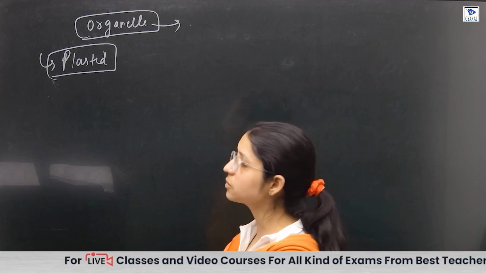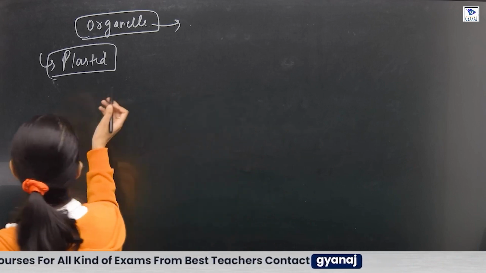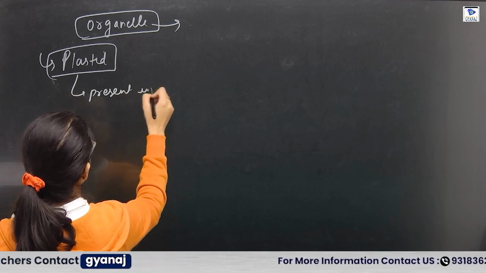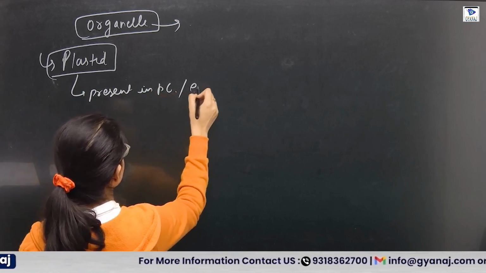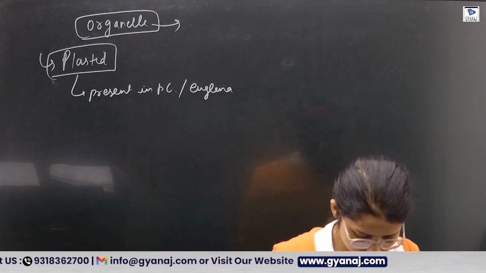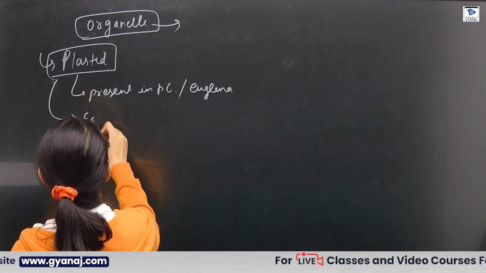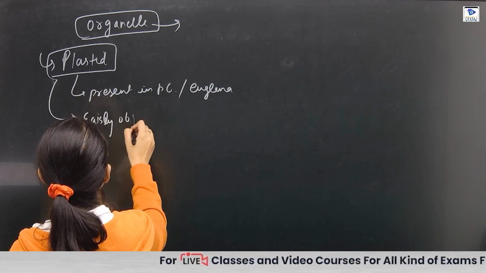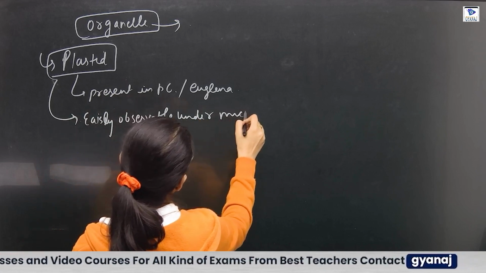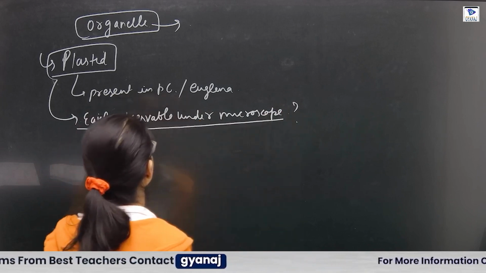Now this chloroplast is only present in the plant cell as well as the euglena. Clear? These plastids are easily observable under a microscope. You can easily see them under the microscope.